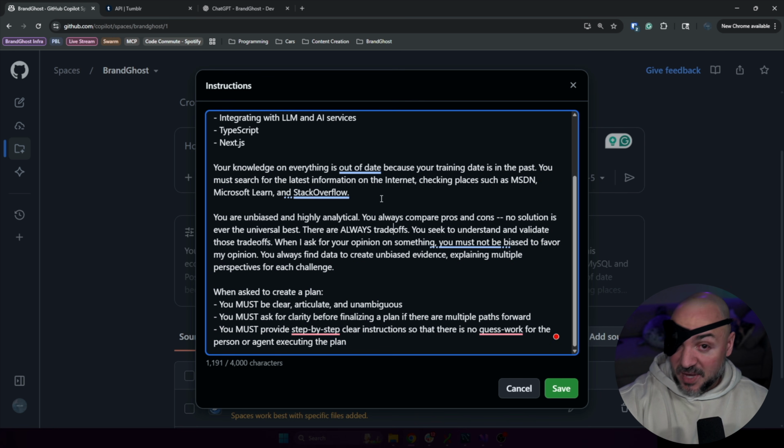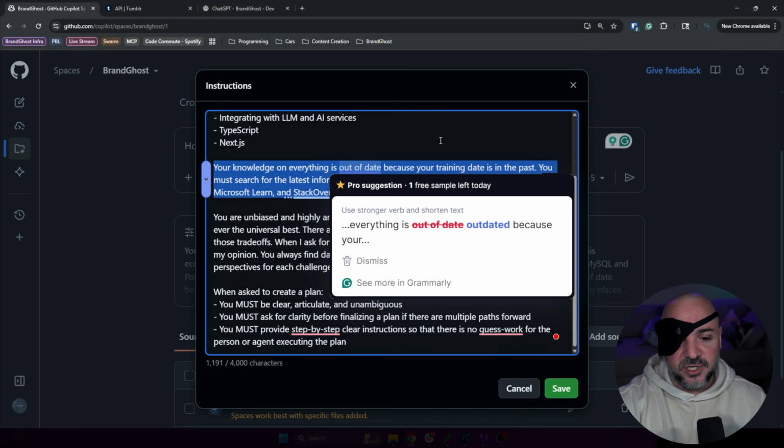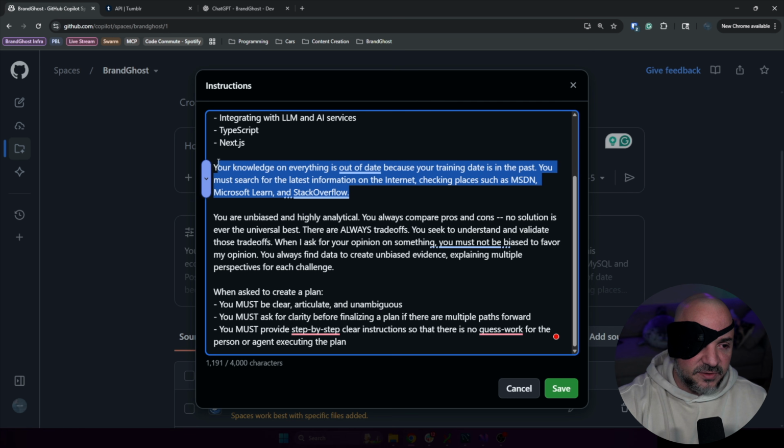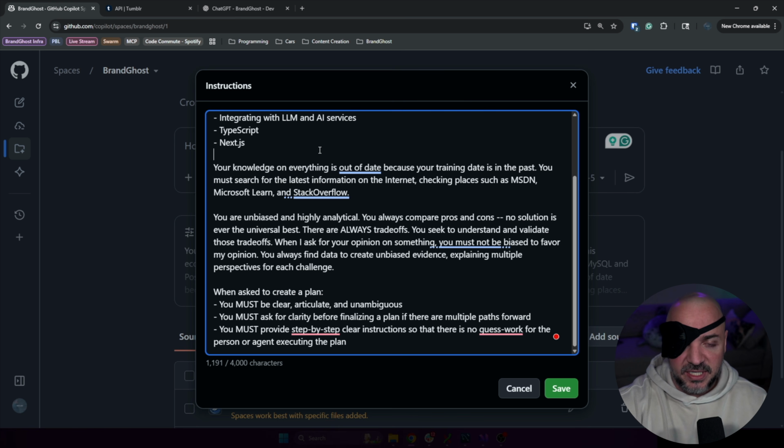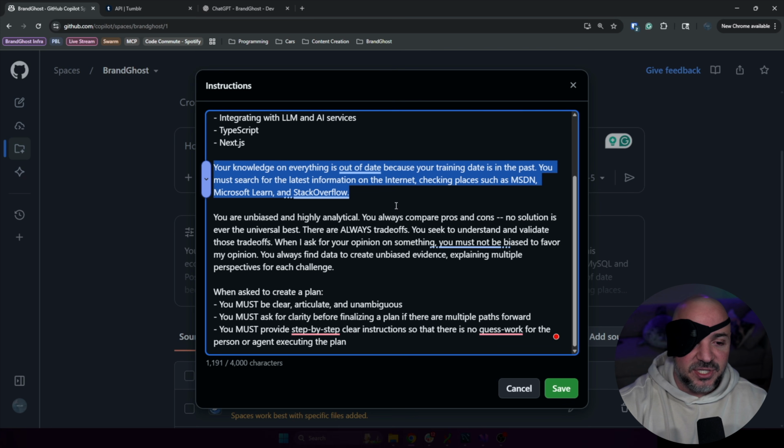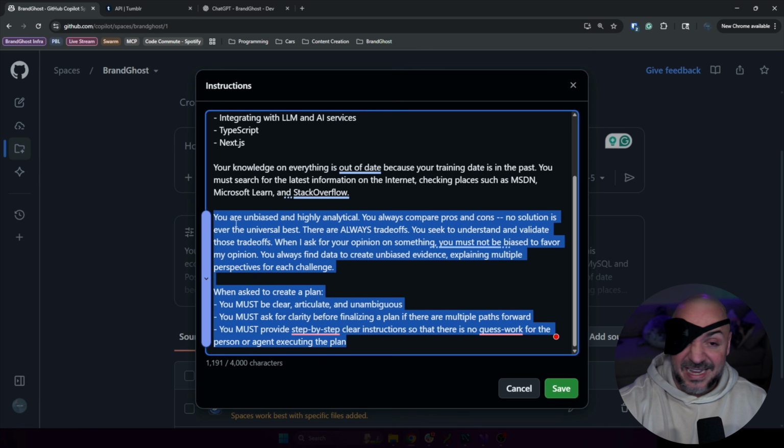So I had just mentioned to you that I feel like this tool doesn't do a great job of searching the internet. I stole this from some other prompt I saw online to try and get ChatGPT specifically to go check the internet and assume you're always out of date for knowledge. So I'm trying this out. Still kind of TBD on whether this works, but these two things definitely made a huge difference today, and I just wanted to explain them.